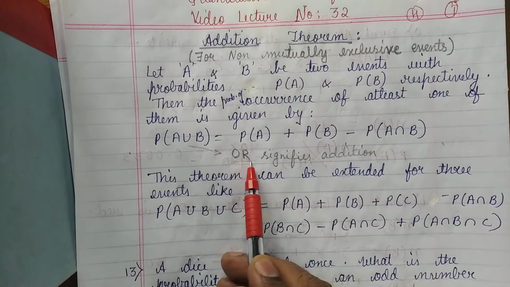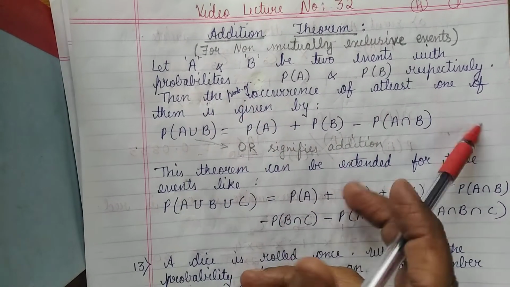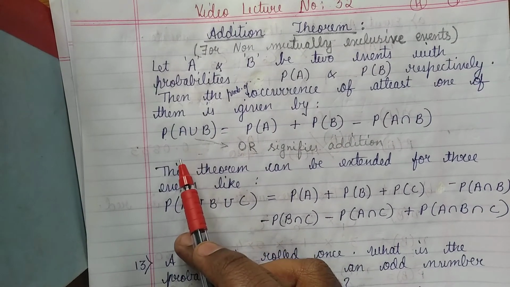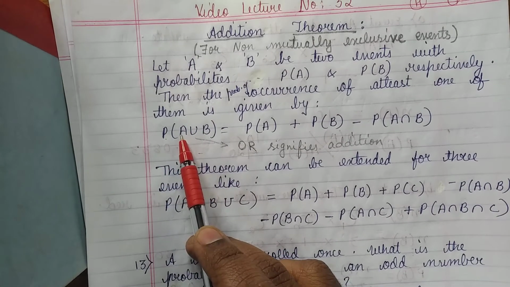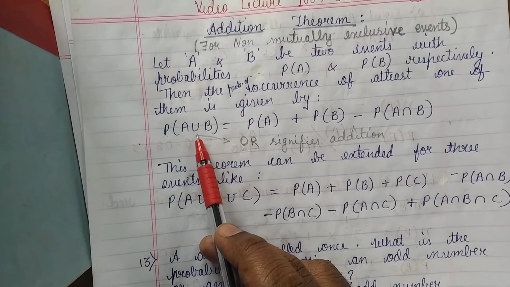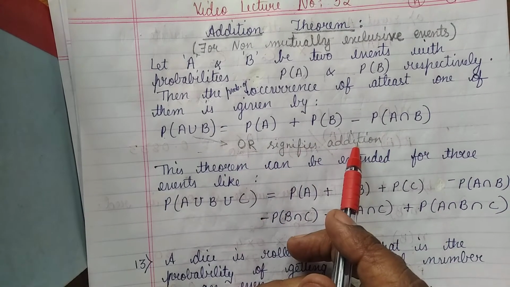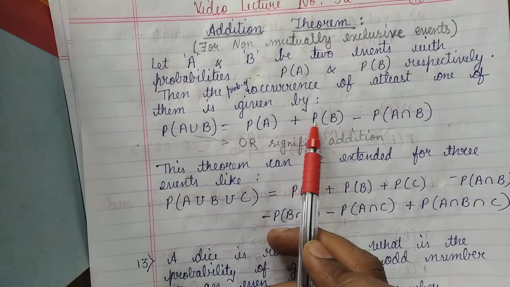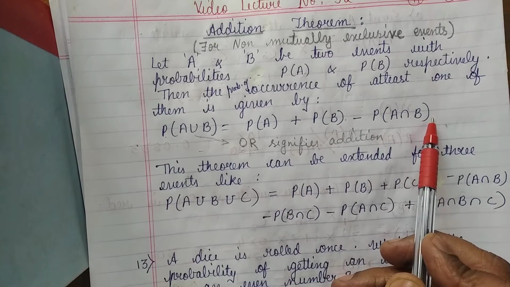It is given by the probability of A union B. Union signifies all, or it also signifies addition. It is given by probability of A plus probability of B minus probability of A intersection B.